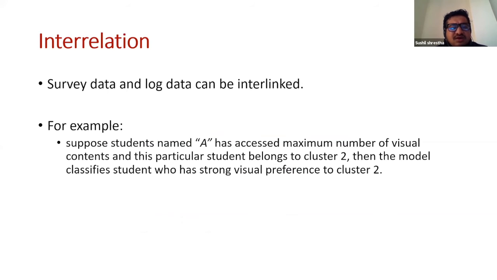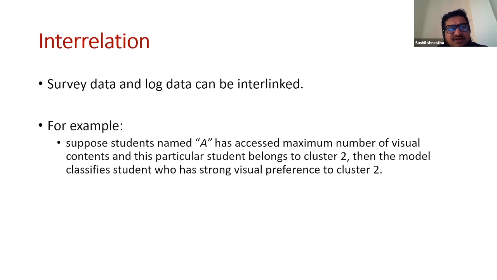The next part was how we can interrelate the survey learners' data and the learning style scores, which we developed using the learning analytics tool. We explored how they can be interlinked. We found that, for example, if a student named A assessed the maximum number of visuals in the survey and belongs to cluster 2 from the survey, then from the log data, if somebody has a very strong preference for visual, we can put them in cluster 2.